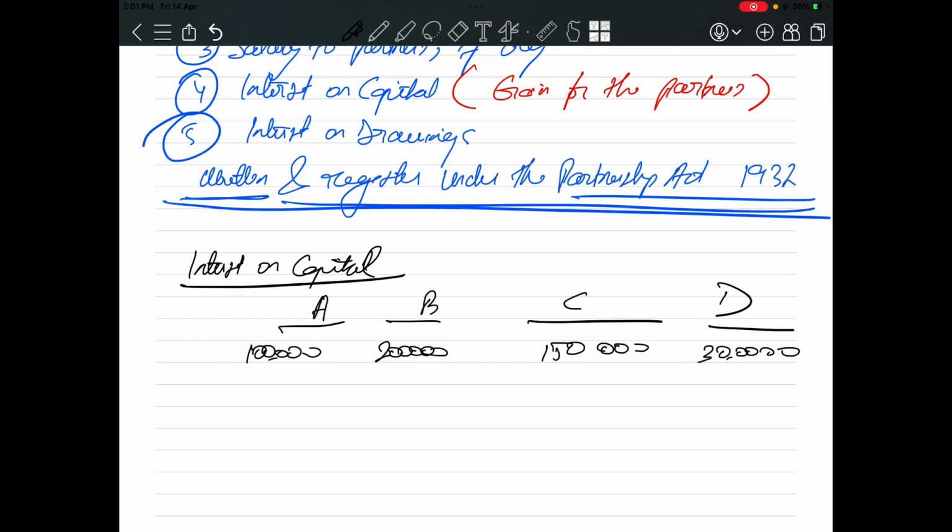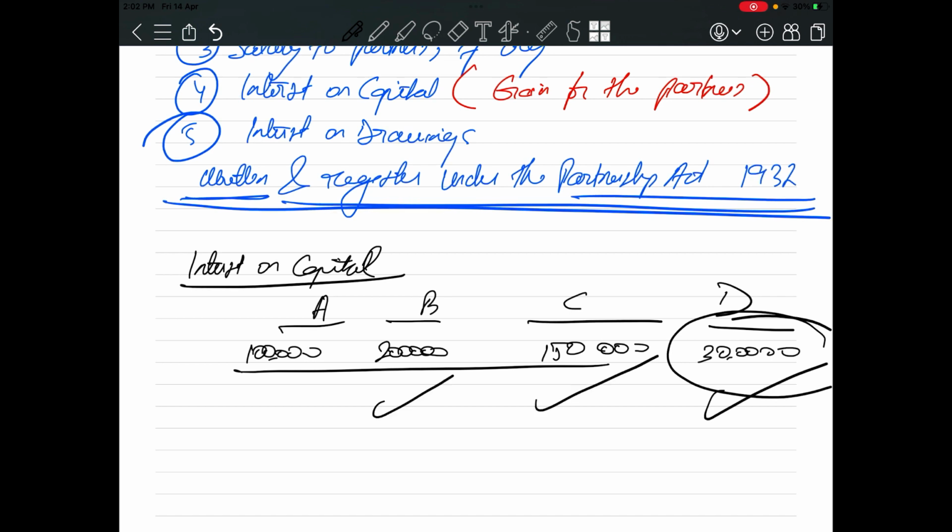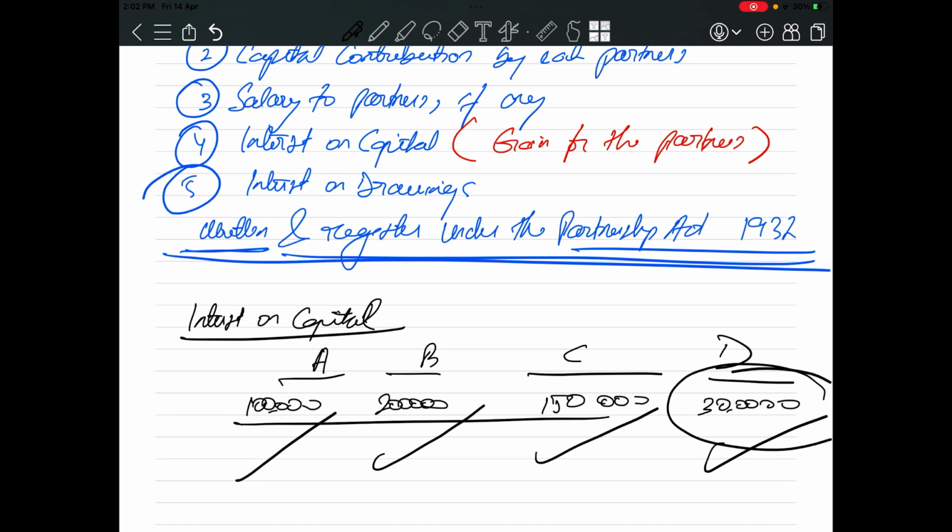Now see, A, B and C have contributed less than what D has contributed. Now what will happen? The partnership firm will give interest on capital to the partners. For the capital which they have invested in the partnership firm, they will get interest on capital. Likewise in drawings, if they withdraw any money, they will have to pay interest on drawings. So interest on drawings will be a gain for the firm and basically a loss for the partners. I hope this is clear.